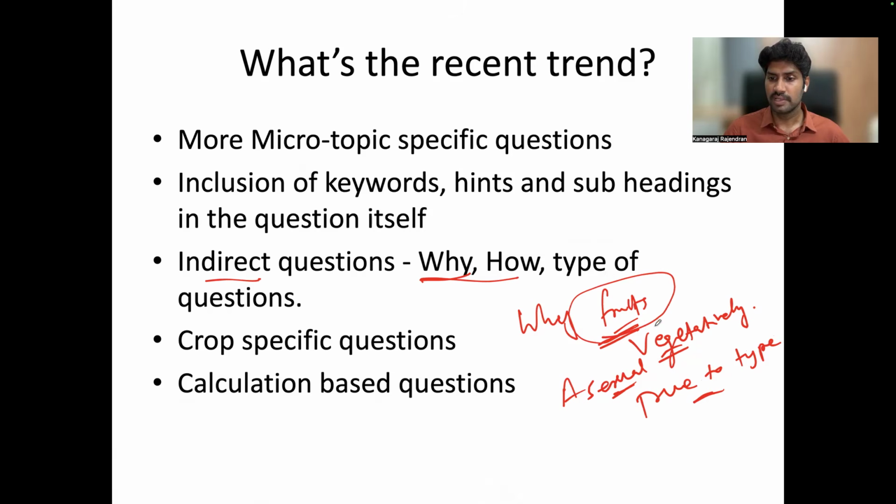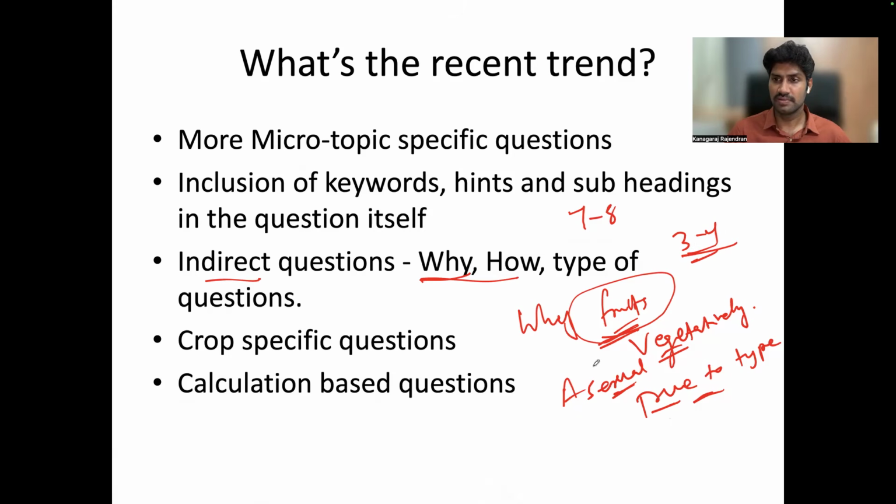When you propagate vegetatively, we can speed up the breeding cycle so that they can bear fruits within 3 to 4 years. In the case of mango, if you sow the seed, it will take more than 7-8 years to bear fruit. But with cuttings, layering or grafting, the plants will bear fruits within 3 to 4 years. So we can reduce the time duration, and moreover, we get true to type plants.